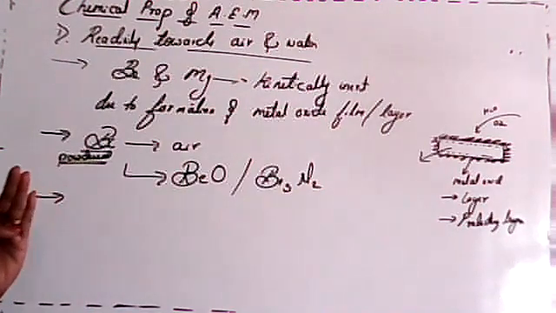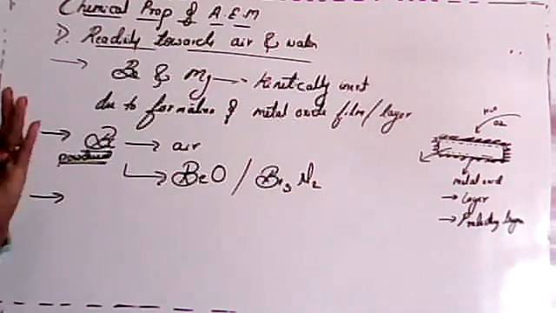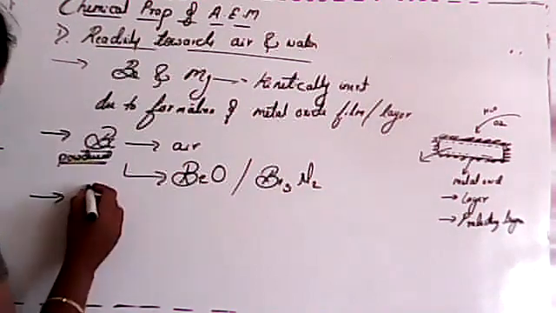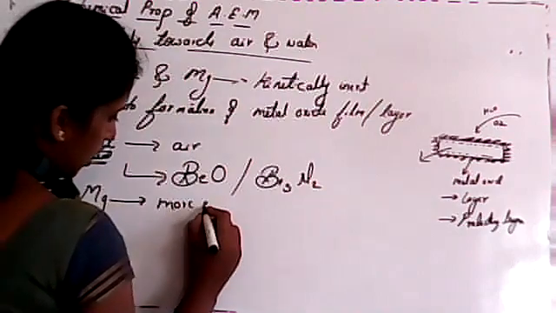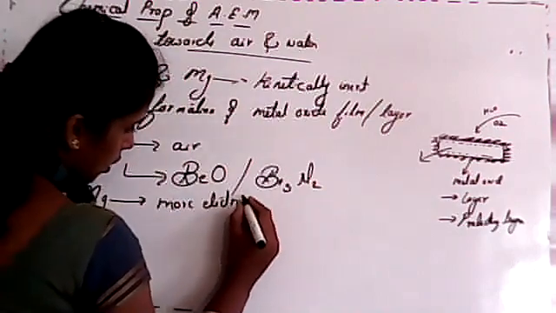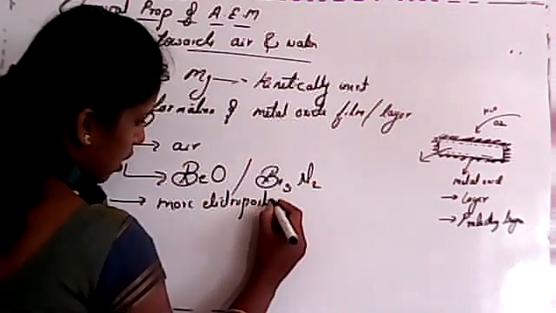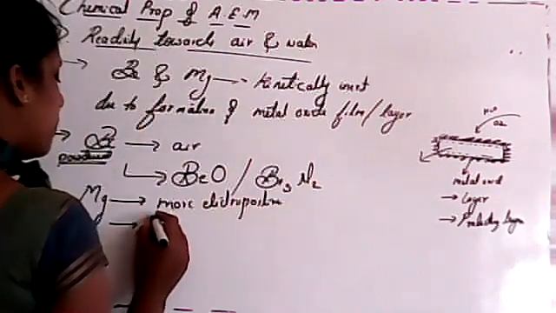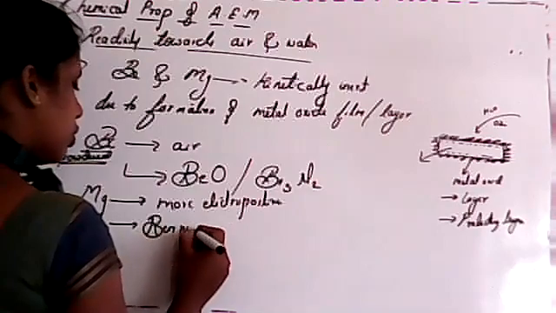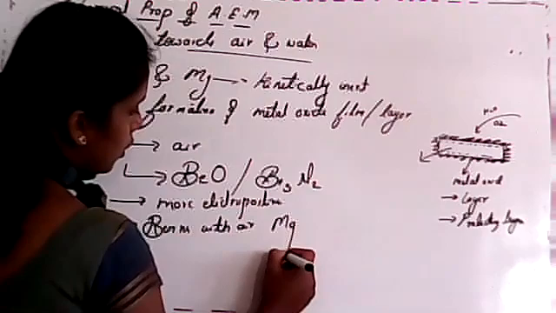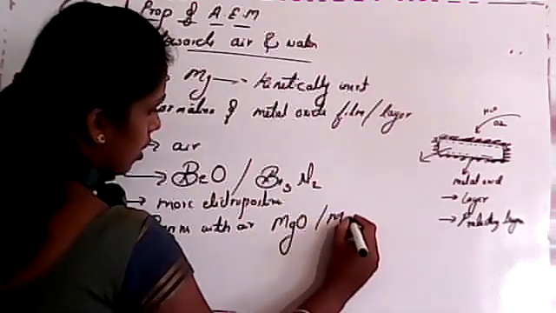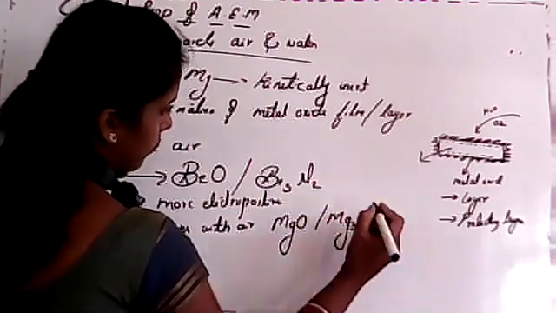Magnesium is also more electropositive, so that is understood, isn't it? It also burns with air to form magnesium oxide and magnesium nitride.